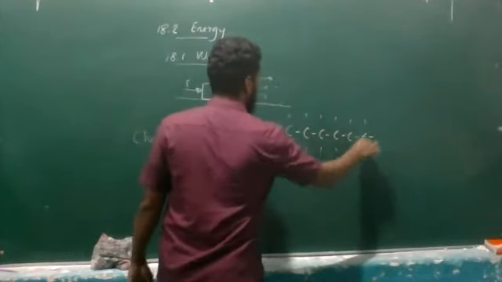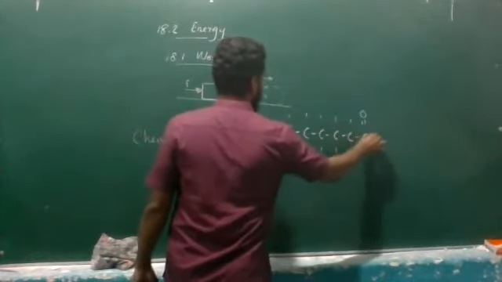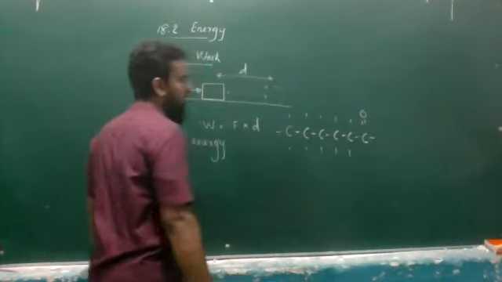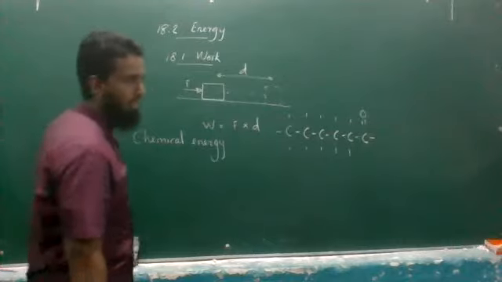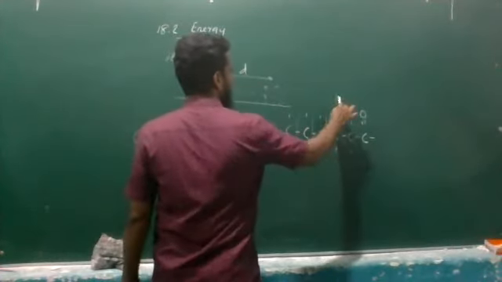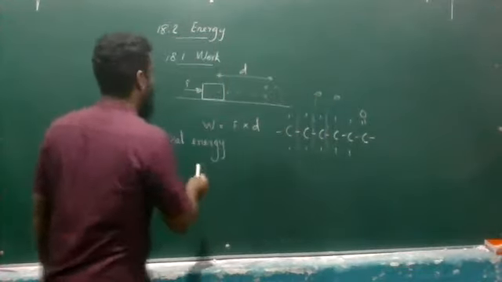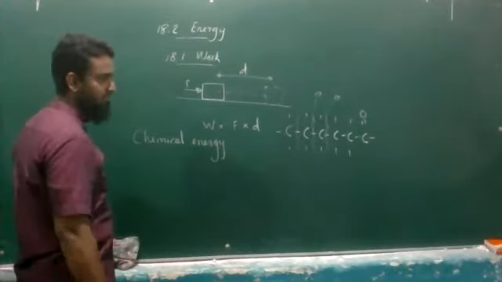There are numerous bonds, right? Those bonds are going to provide us the energy. By breaking these bonds, we can release energy, and that energy is known as chemical energy, right?